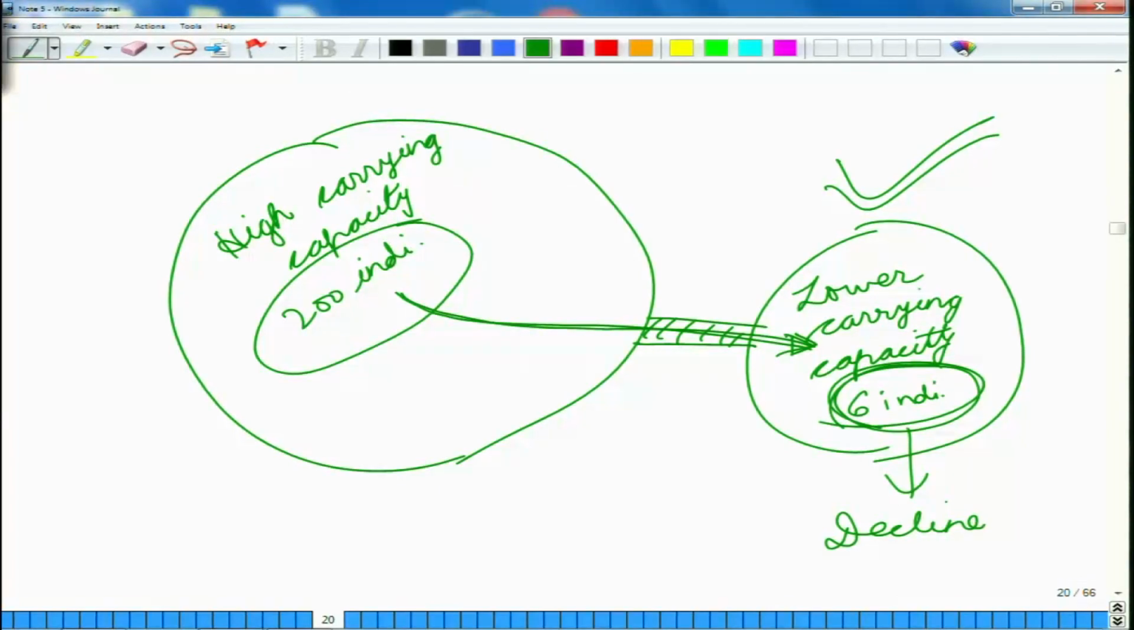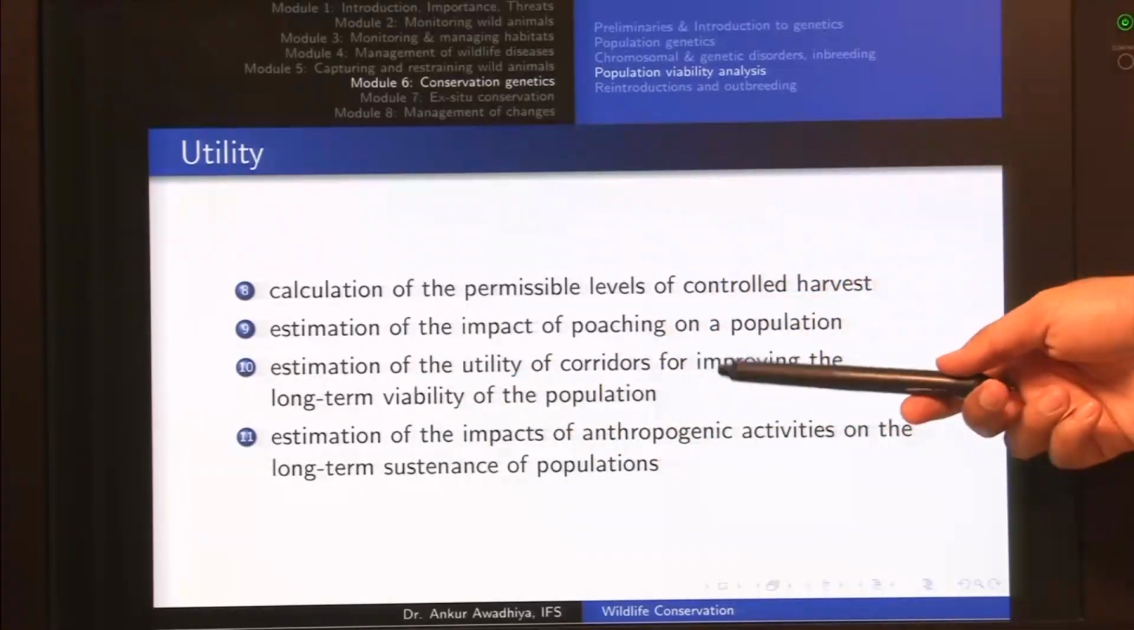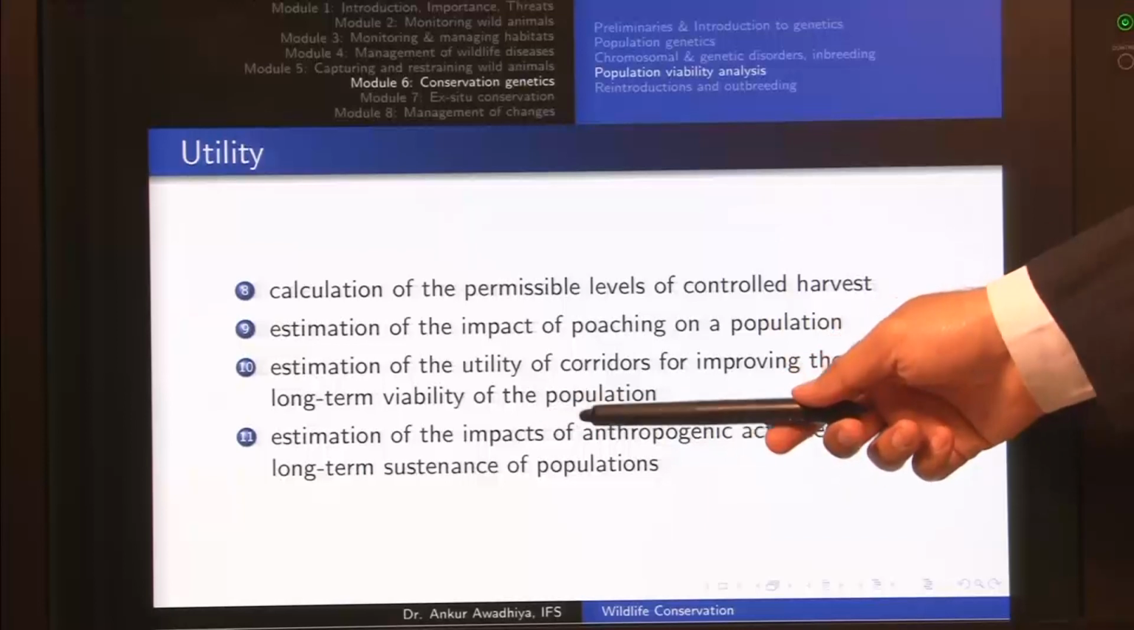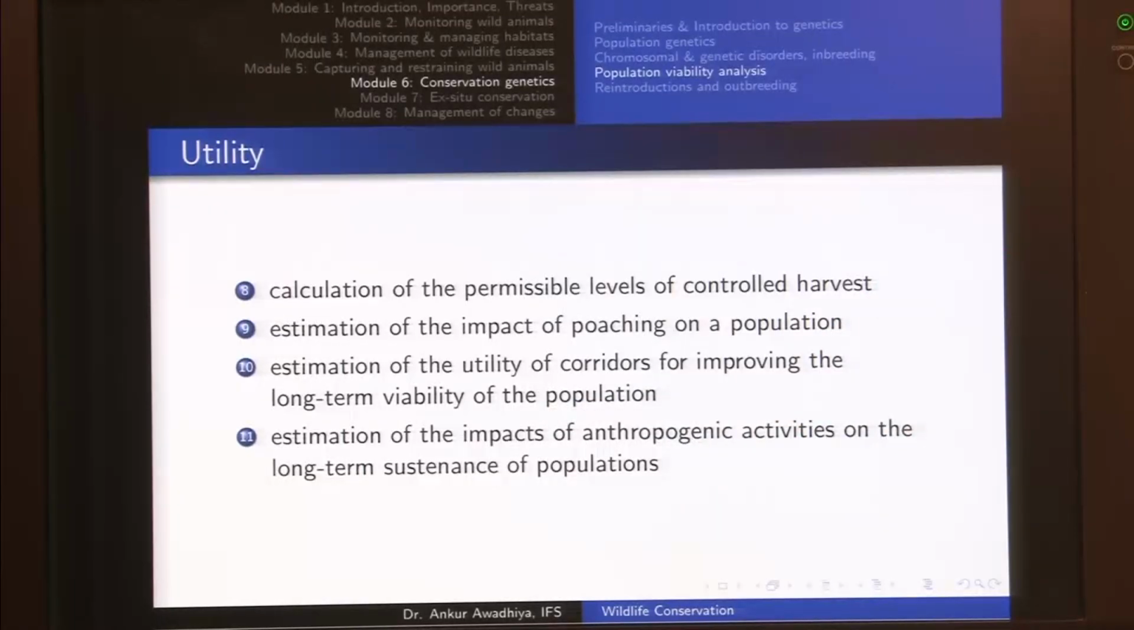So this is what we are asking here. Estimation of the utility of corridors for improving the long term viability of a population. So in place of going on with more and more supplementation, if we had a corridor, would that help us more than what our other interventions would have helped us.